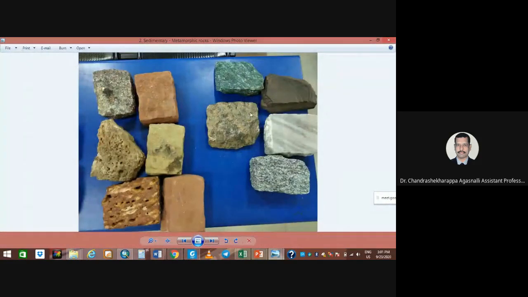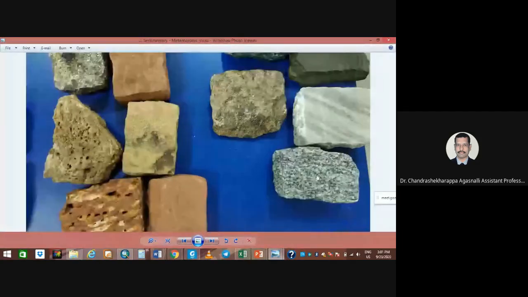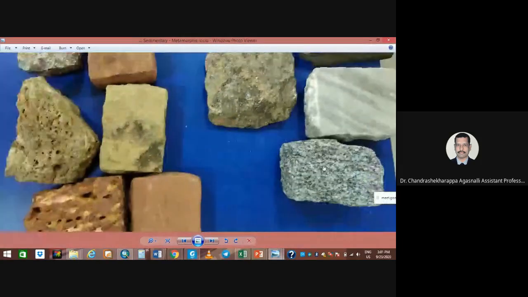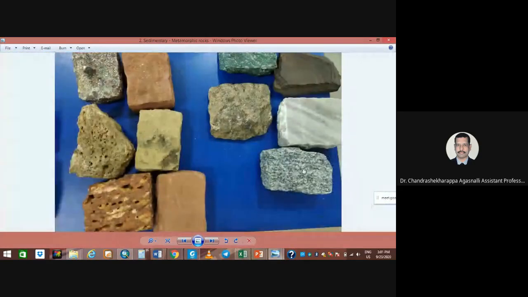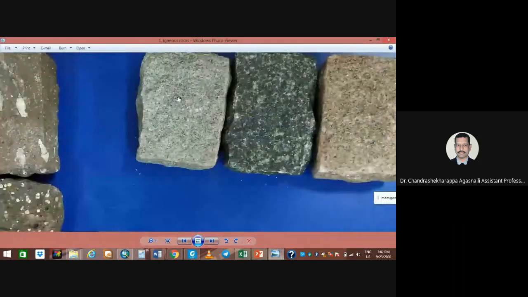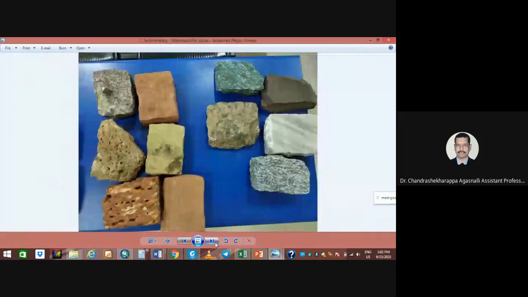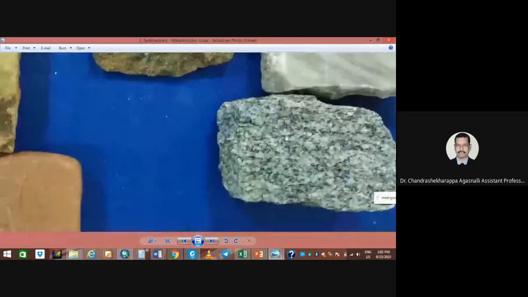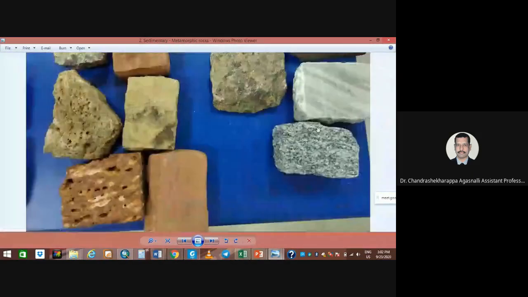These are all the metamorphic rocks. This is called gneiss. This is derived from the igneous rocks. Where is the igneous rock? Here, you look at this. This is an igneous rock, a gray granite, black and white granite, which has been metamorphosed. And here you can look at the textures, everything has changed. This is called gneiss.